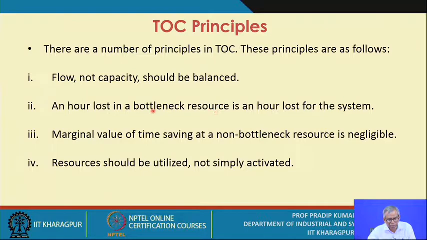So that's why the bottleneck resource should be controlled, and as far as possible its utilization should be guaranteed, should be assured. The marginal value of time saving at a non-bottleneck resource is negligible.